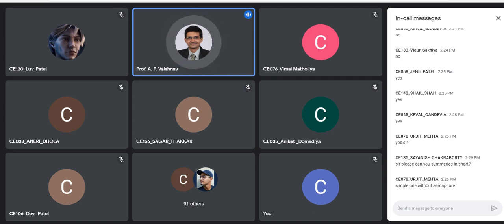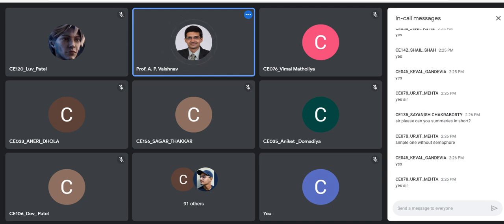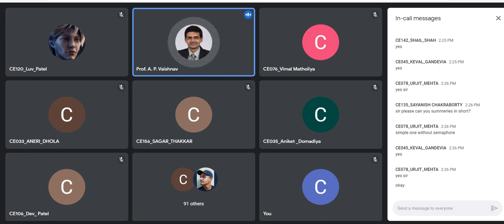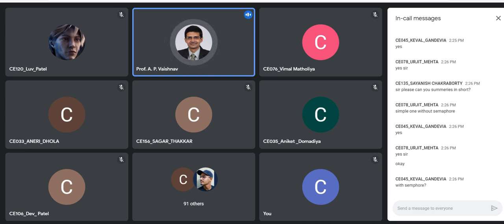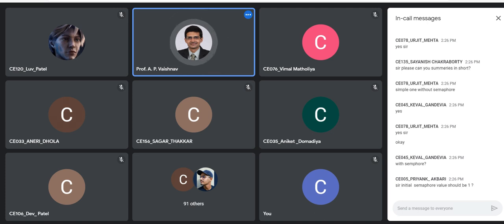You need to write the program without semaphore, and then you have modified that program with semaphores. So you need to submit the second one as your first program. The program which has semaphore is your first program with this lab. Yes, that's correct, Keval, with semaphores.